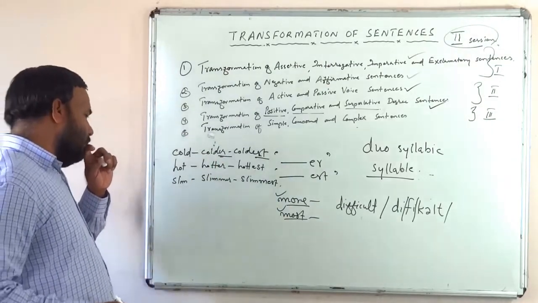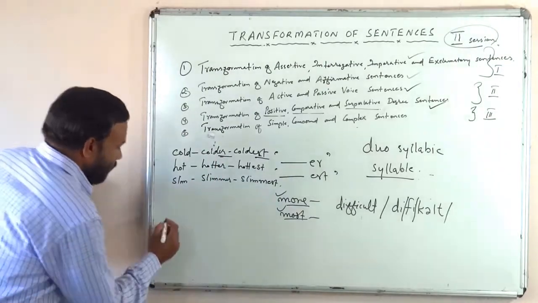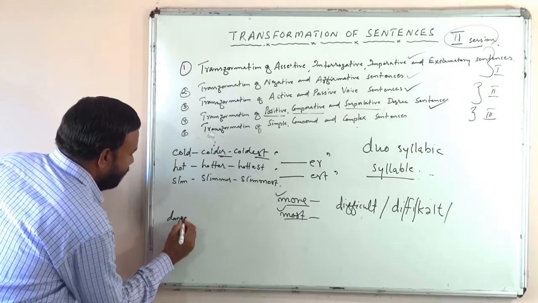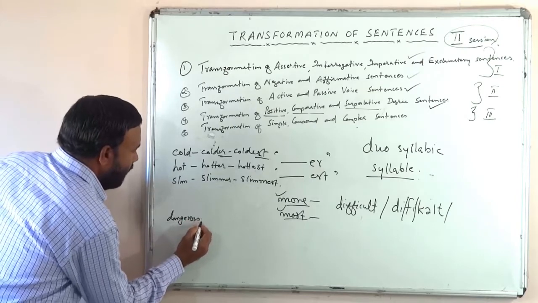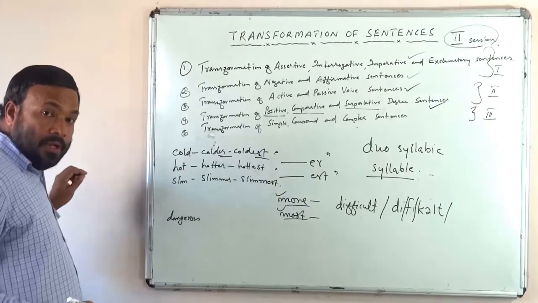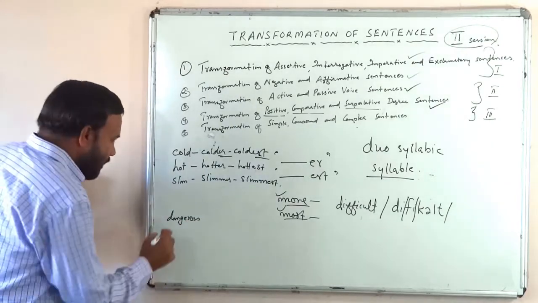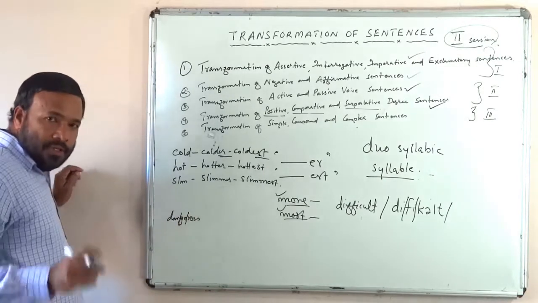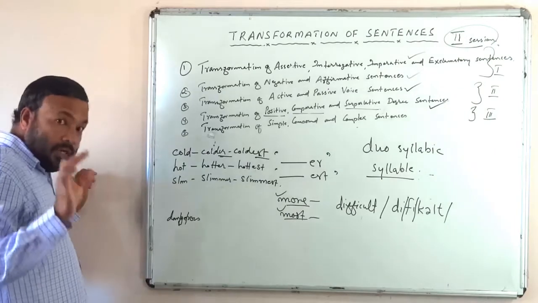For example, see the word dangerous, D-A-N-G-E-R-O-U-S. How many syllables are there? Dangerous, isn't it? 3 sound units are there.